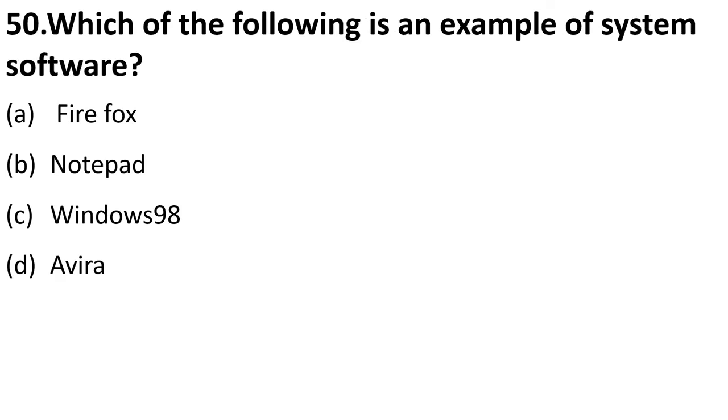Okay. Which of the following is an example of system software? Firefox, Notepad, Windows 98, or Avira. So students, system software are those software which provide a platform so that other software are able to run on it. Operating system is a kind of system software. So if you look at the options, Firefox is an application software, Notepad is also application software, Avira is an antivirus, it is also application software, while your Windows 98 is an example of system software. D is the right answer. Okay.